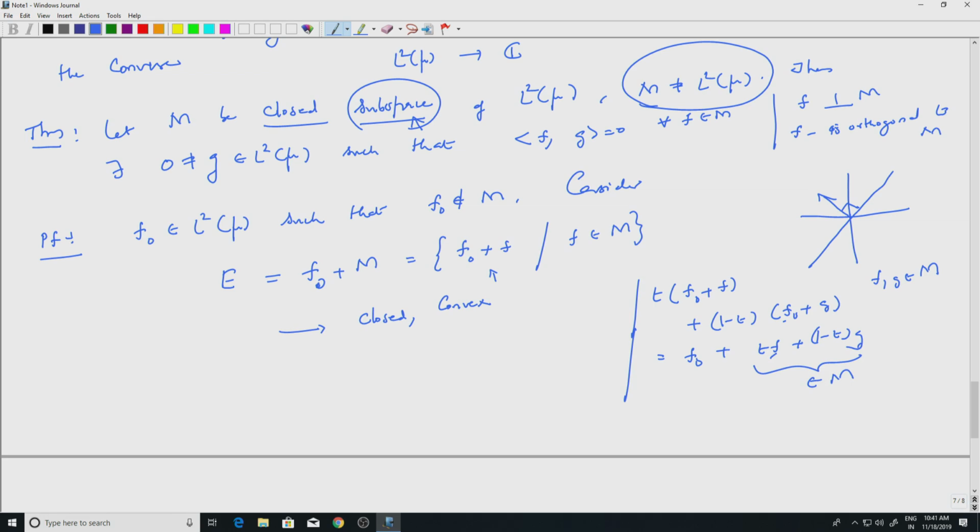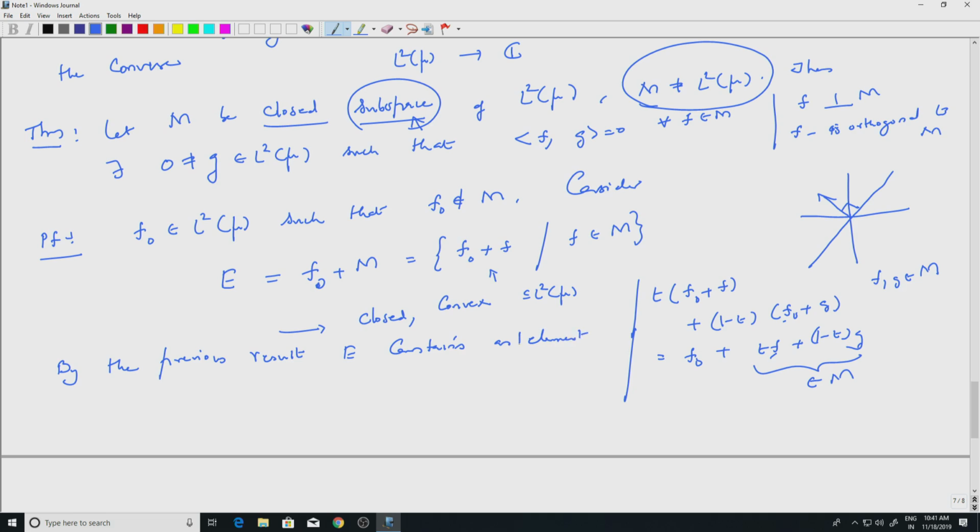So, E is a closed convex set contained in L2 of mu, okay. So, by the previous result, E contains an element with smallest norm, right.